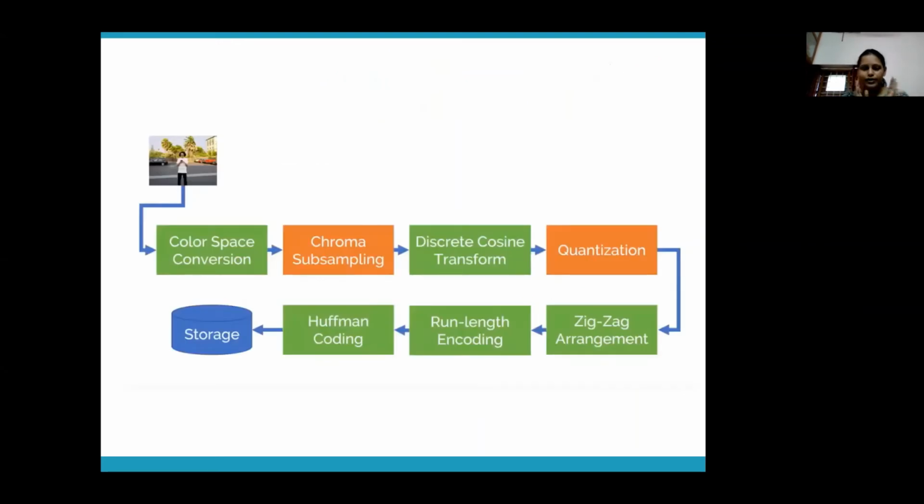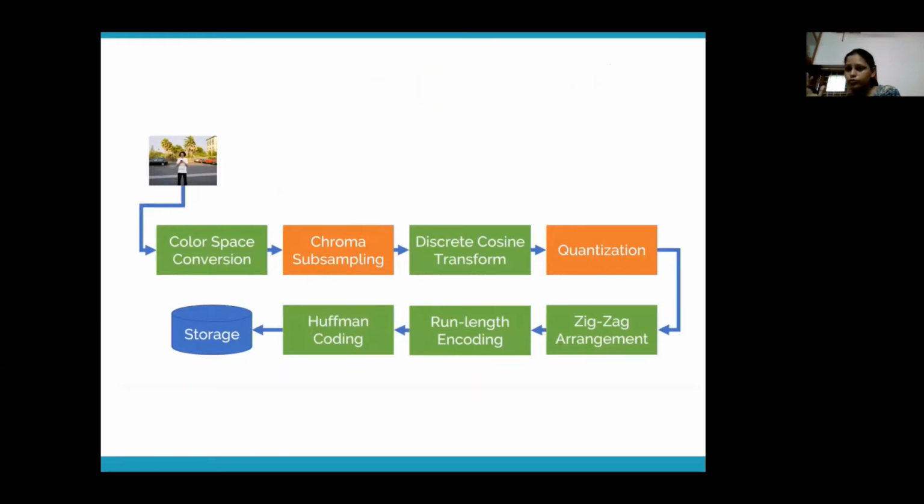So got this? What are we doing? First we did color space conversion. We translated RGB into a different color space, YCbCr, because a lot of color information human eyes cannot recognize.